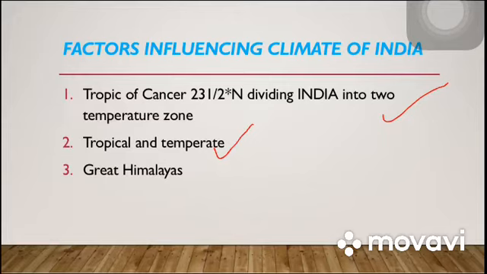The part above the Tropic of Cancer is the temperate zone, and the part below the Tropic of Cancer is the tropical zone.